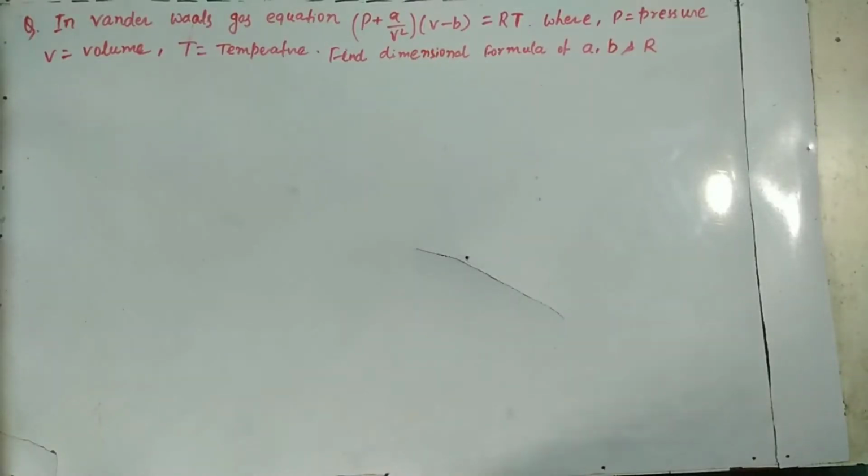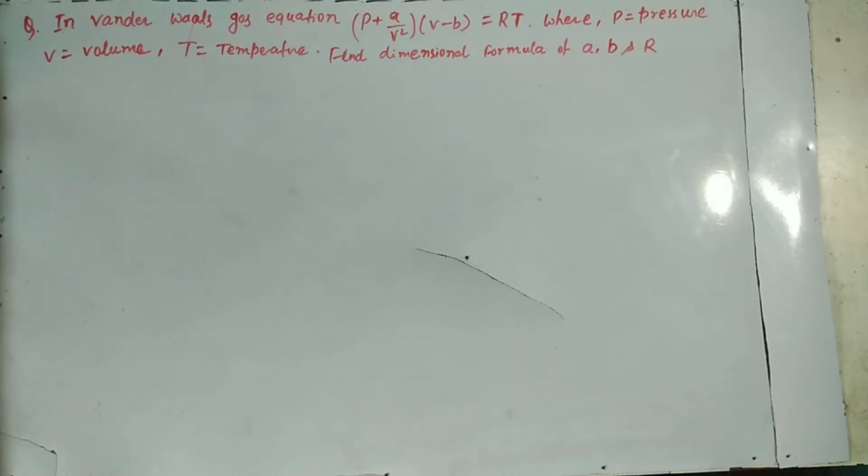Hello dear student, we are studying General Science Physics and today's topic is a question from dimensional analysis. The question is: in the van der Waals gas equation, (P + A/V²)(V − B) = RT, where P is pressure, V is volume, and T is temperature, find the dimensional formula of A, B and R.